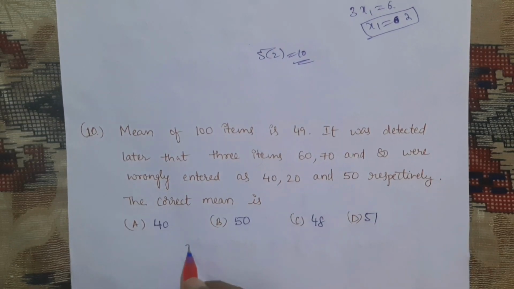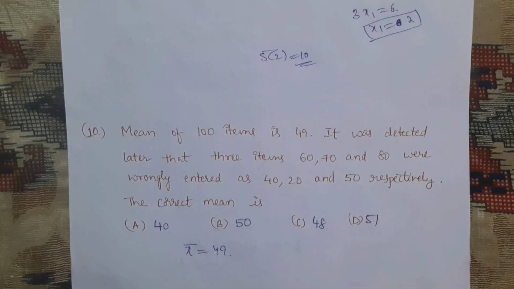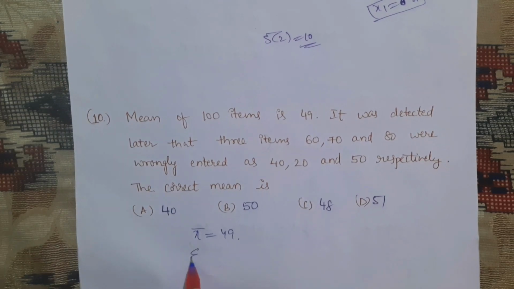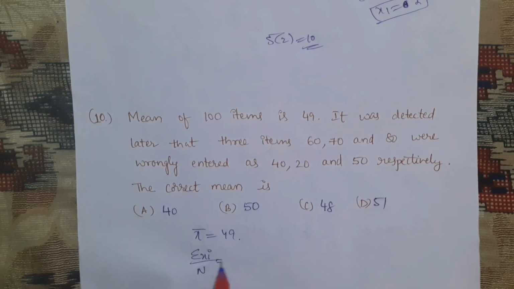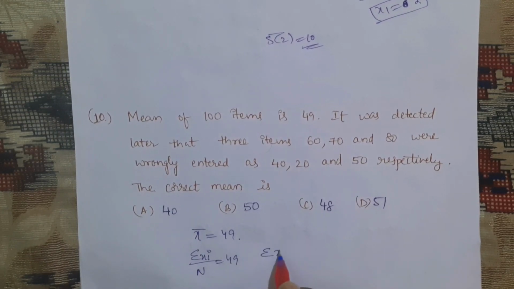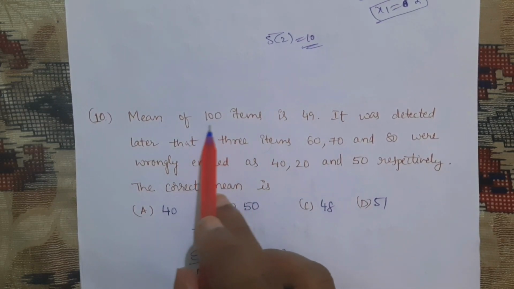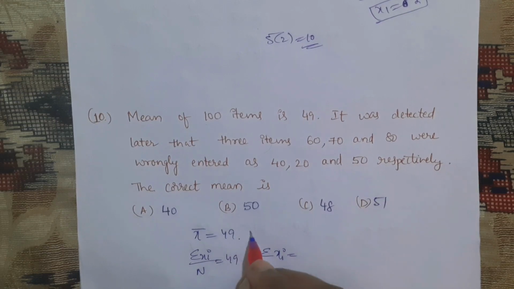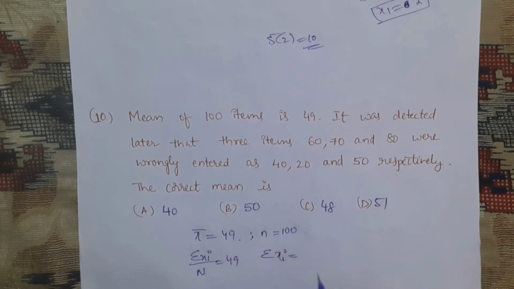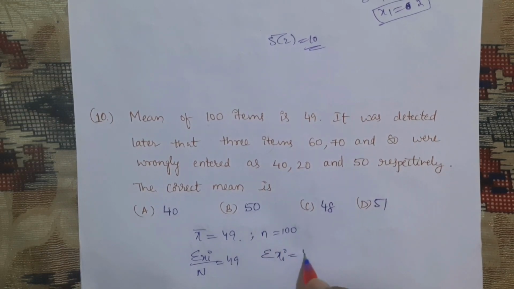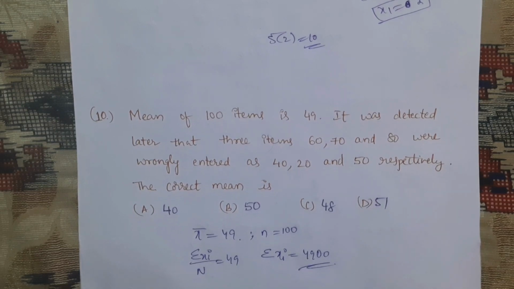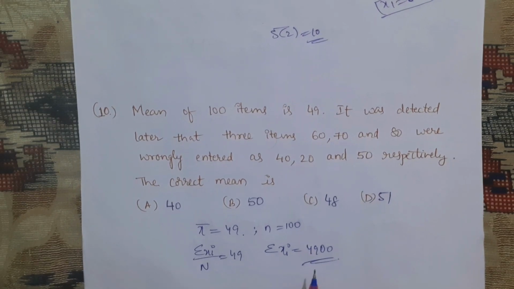That means x bar is equal to 49, given. But what is x bar? Sigma xi by n is equal to 49. What is sigma xi? 49 into n. What is n? 100 items. Okay, x bar 49 given, n is equal to 100 given. That n I will multiply here, it will become 4900.